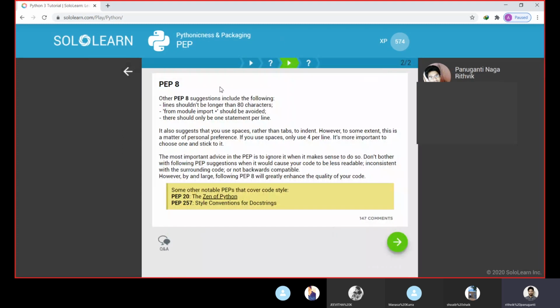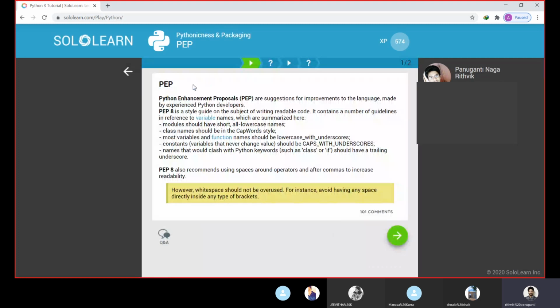Next we go for PEP. PEP stands for Python Enhancement Proposals. These are a few other guidelines we must follow. PEP 8 is a style guide for writing readable code, and these are some of the guidelines we must follow.